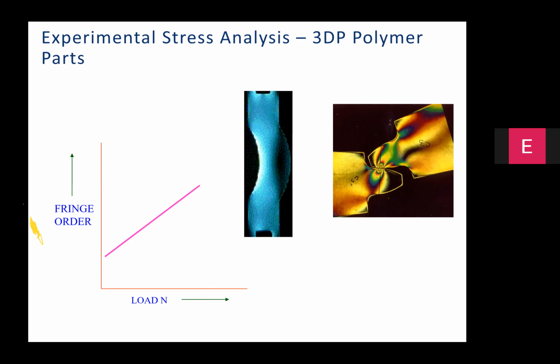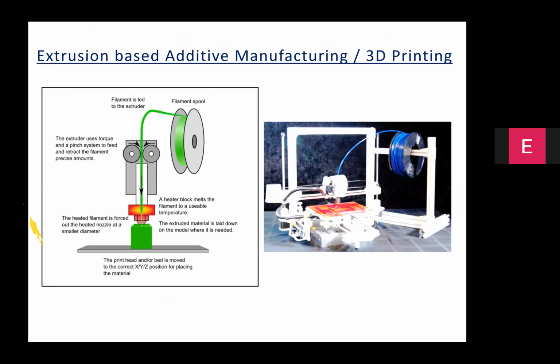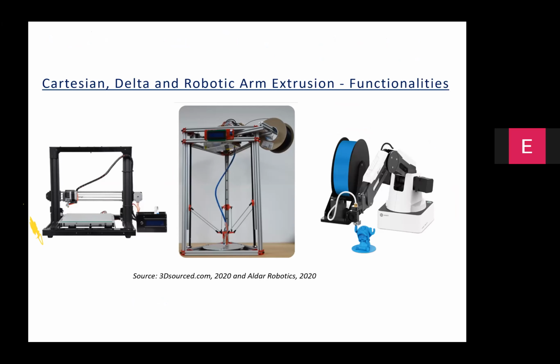The technology which is largely known to the academic community happens to be fused deposition modeling. I'm sure most of the institutions, including close to 10,000 schools in India, have gone for these lower level tabletop 3D printers, wherein you can work with filaments of ABS or PLA material. Sometimes you may be using this delta configuration. Sometimes you may be using the configuration with which you are very familiar. Or you can also use this robotic arm kind of configuration, which is connected with a filament supply unit.